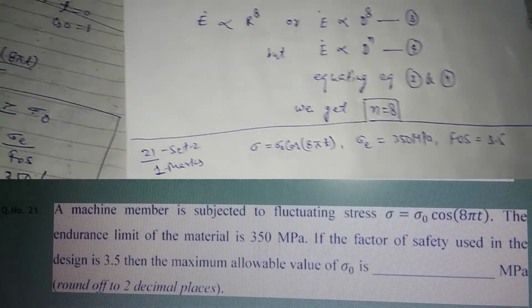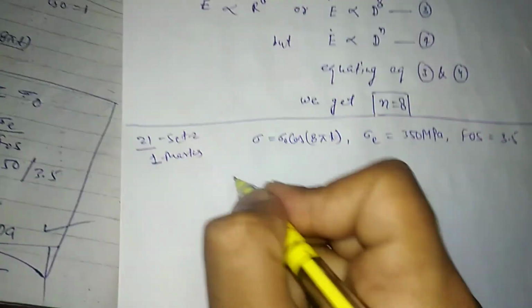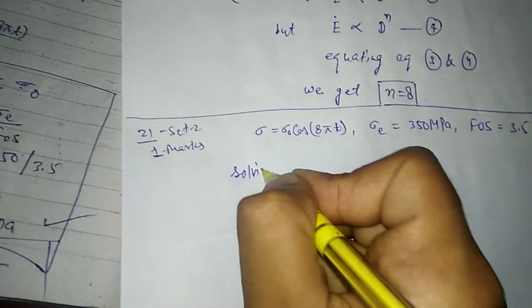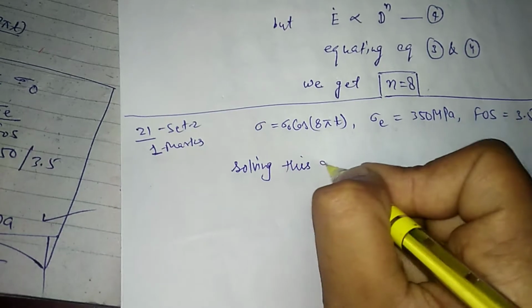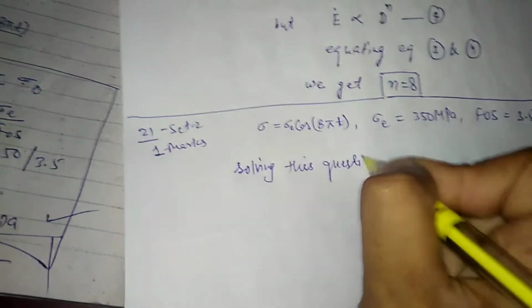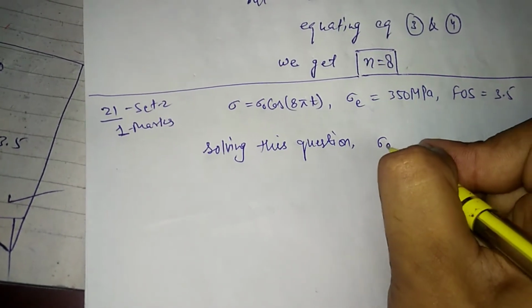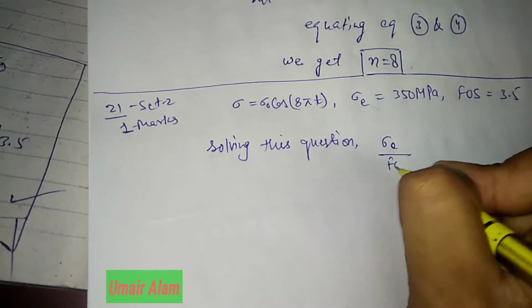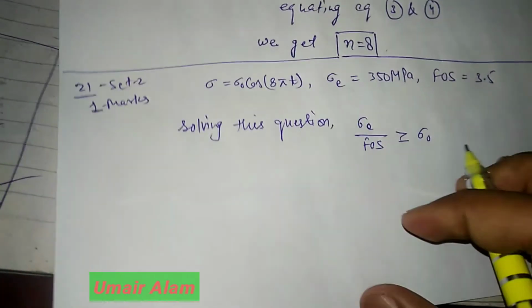Okay. So solving this question, sigma e upon factor of safety will be greater than or equal to sigma naught.